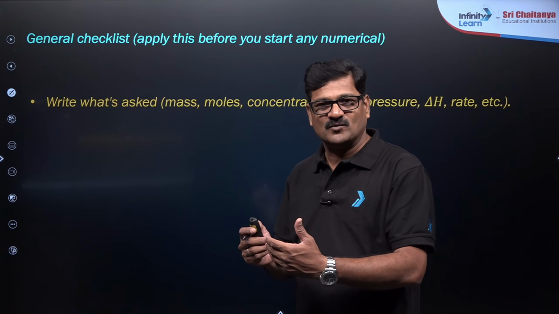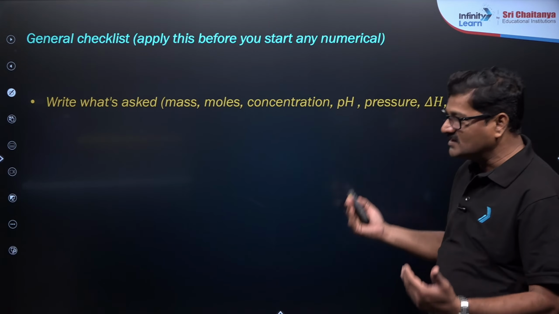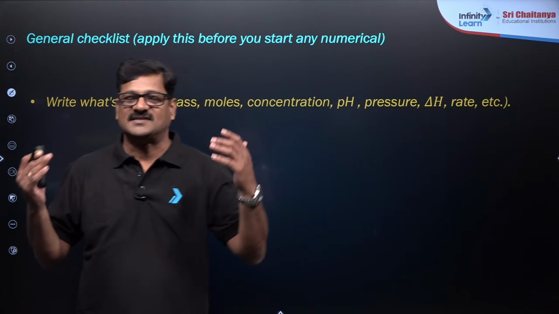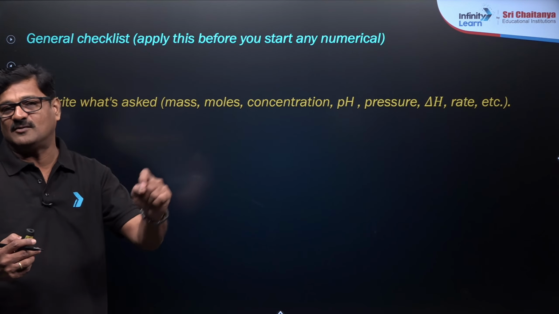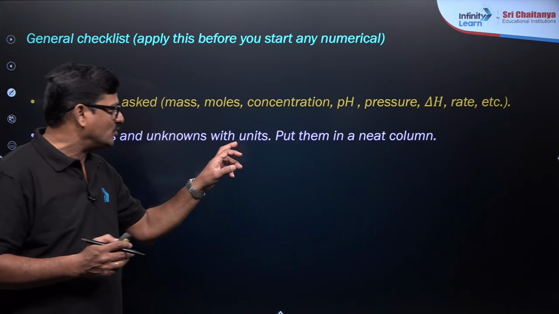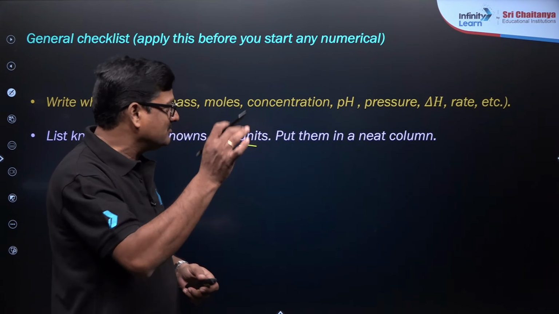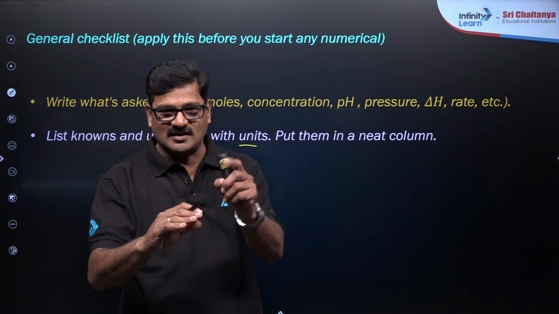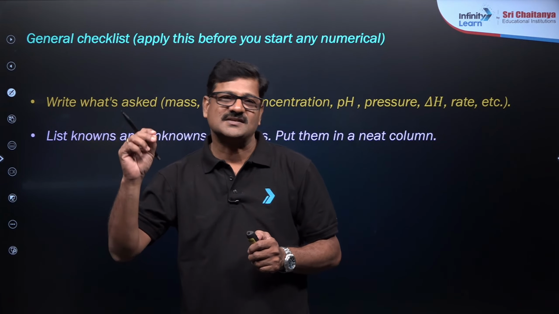Some data will be given and something is being asked. It could be moles, mass, concentration, pH, pressure, enthalpy, rate, or cell potential and equilibrium constant, whatever it may be. You need to understand what exactly is being asked and list known and unknown along with the units, mind it, and put them in a neat column. Neat column means it is a proper column. So given data, what is asked, and correlate what has to be done. Clear? So this is the fundamental.